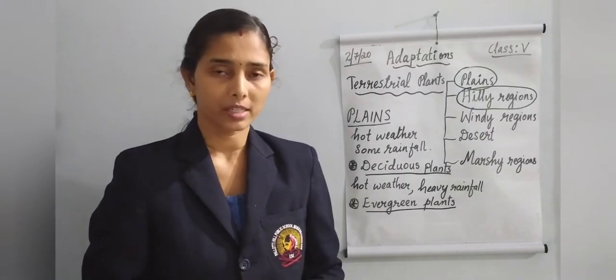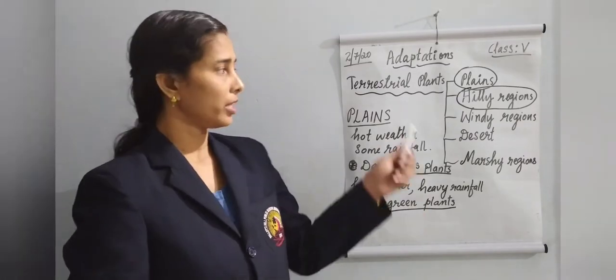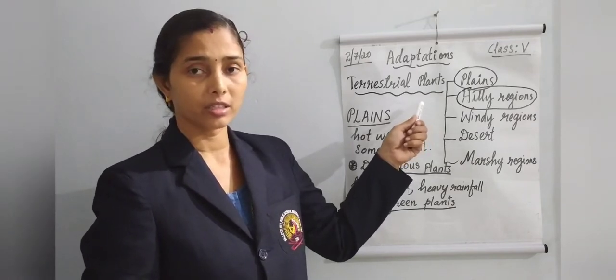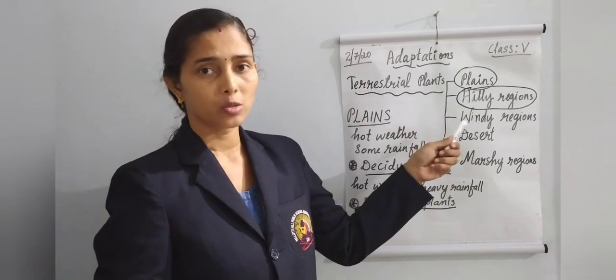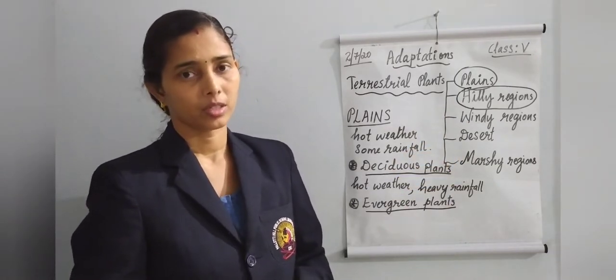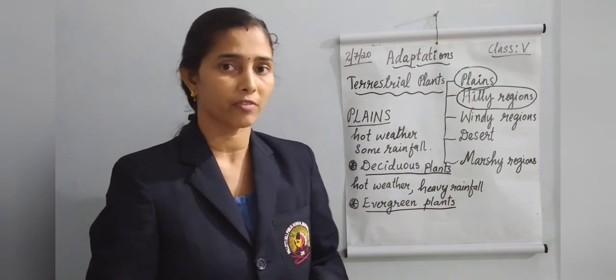All of you just recap what we learned today. We learned about the terrestrial plants. The terrestrial plants live in different places like plains, hilly regions, windy regions, desert and marshy regions. Then we learned about the adaptations of different types of plants that live in plains.